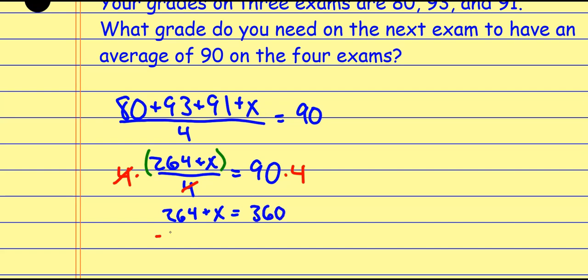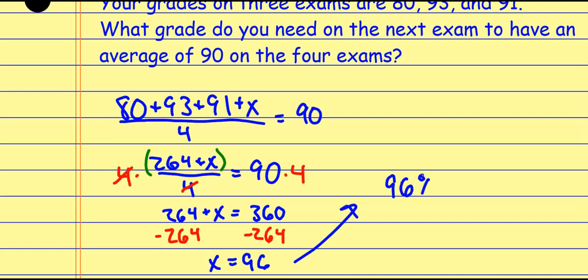And now I'm going to subtract that 264 from each side. So I find out that x equals, looks like a 96 over here. So in other words, in order to get the correct average, I need a 96% on that final test, on that fourth exam, all right?